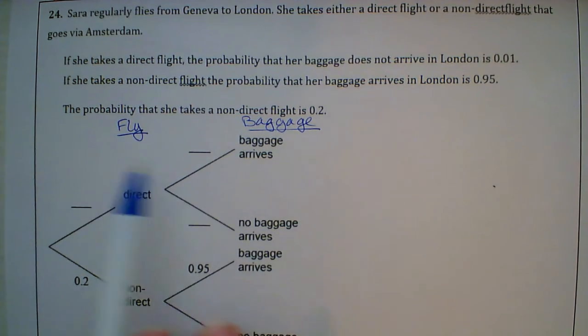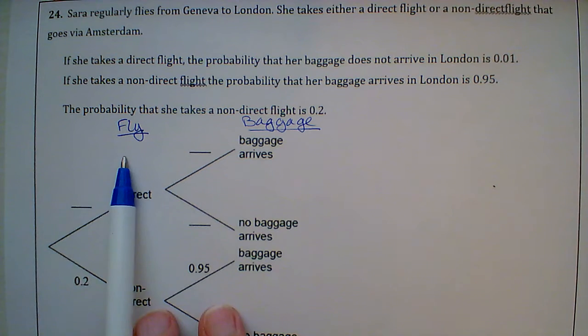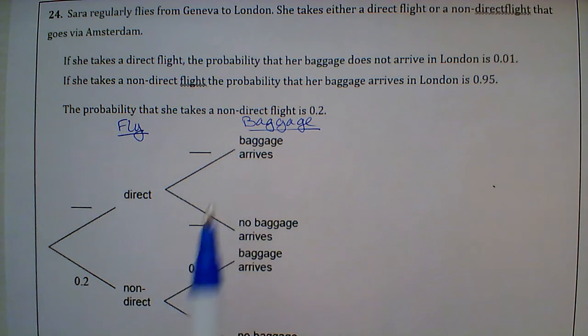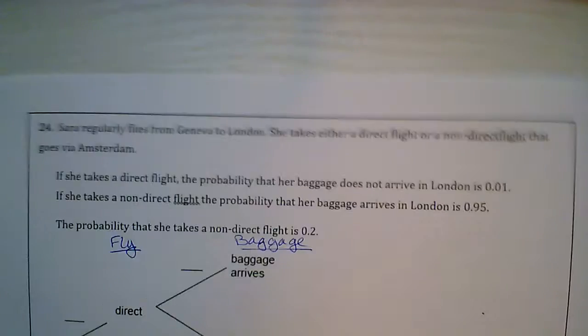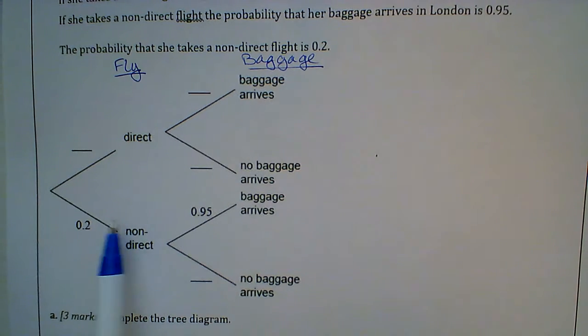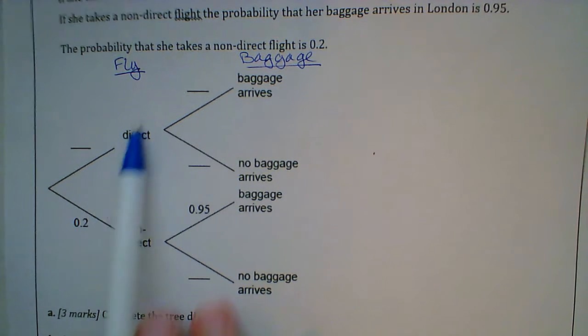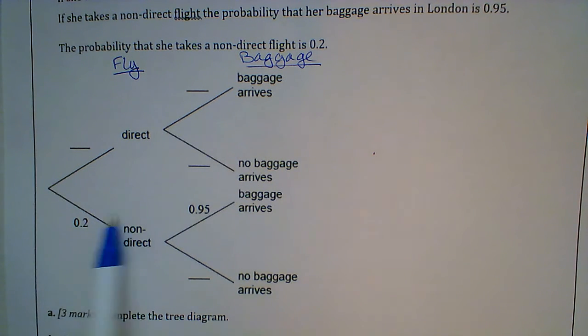We can't say, hey, did your baggage make it? And then get on the plane. That doesn't make sense. You have to get on the plane first, and then you get your baggage. You can't get your baggage and then backtrack and then get on the plane. So order in this case matters. We have to know what flight she took first, and then we can figure out what happens to her baggage.